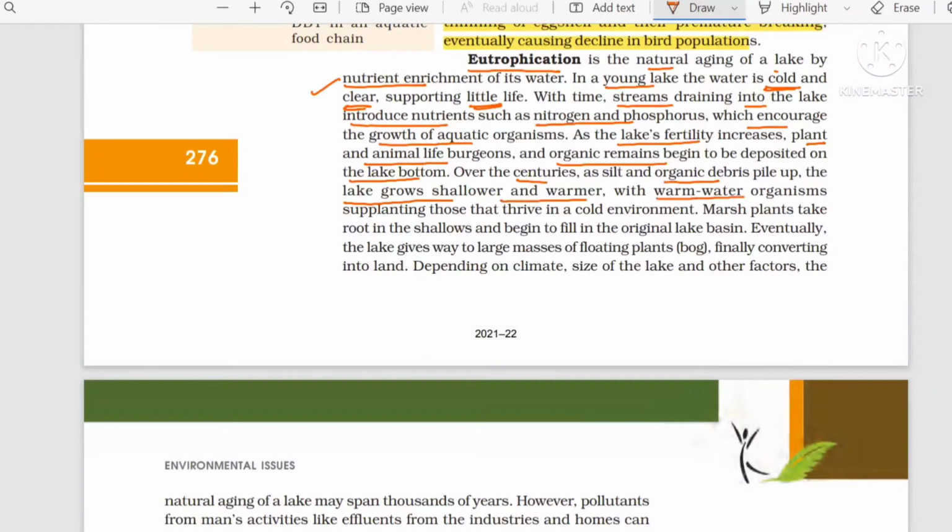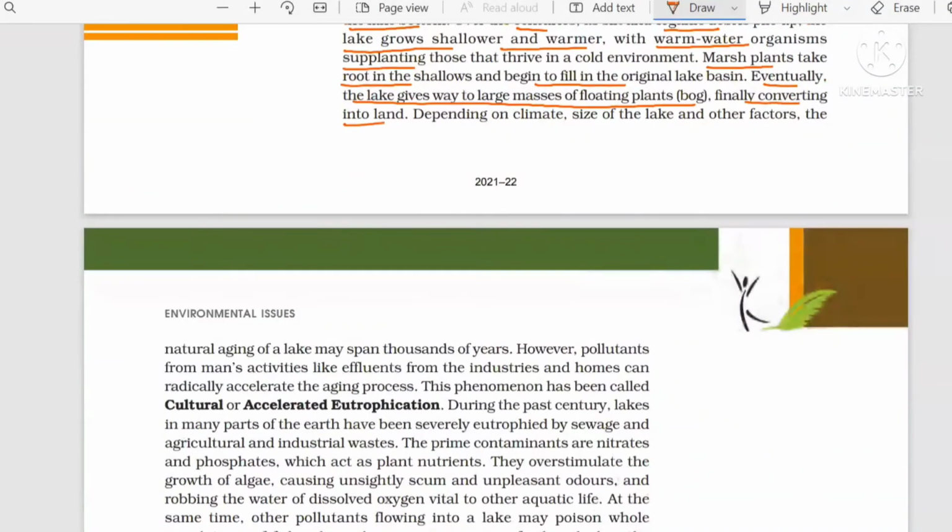With warm water, warm water organisms start coming. Finally, marshy areas are made. Marshy areas means plants rooted in the shallow water try to fill the original lake. Finally, the lake gives way to large masses of floating plants, known as bog, and finally converts into land. We studied this as succession also. That is a natural process going on.